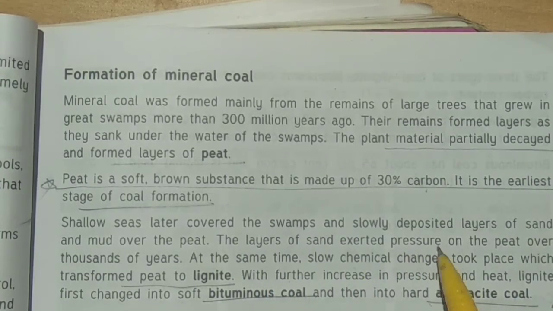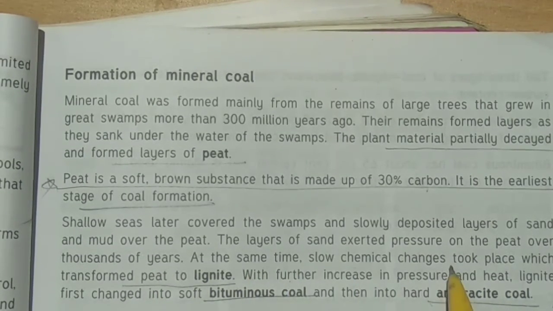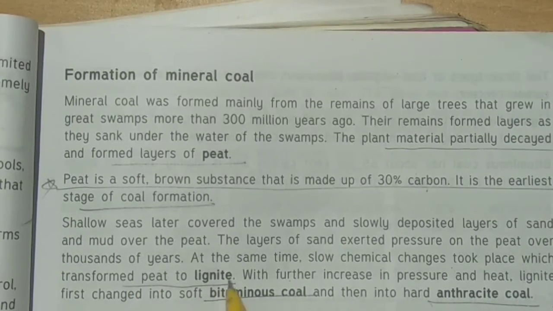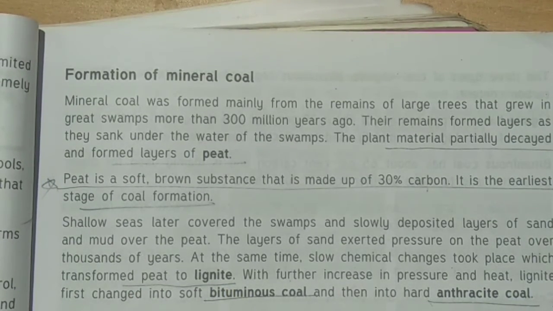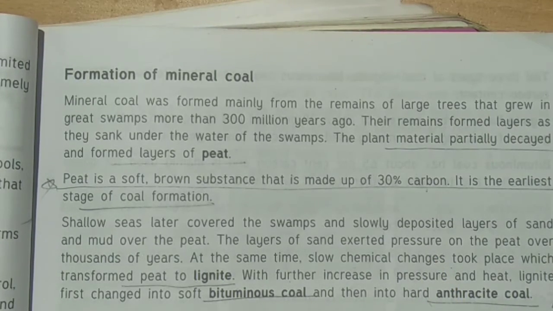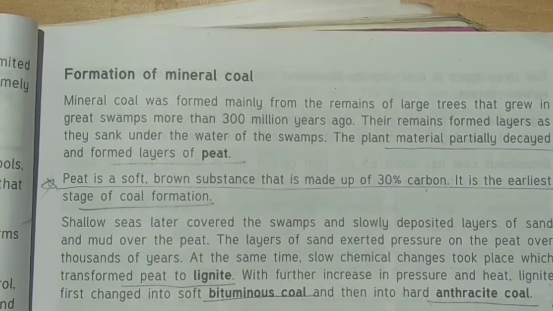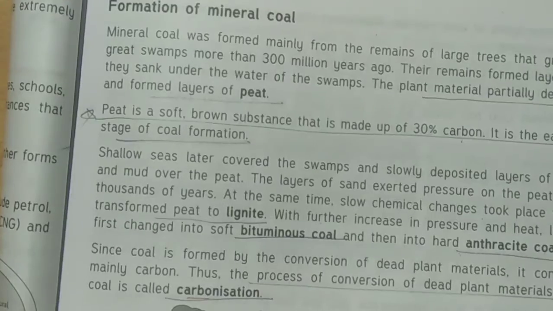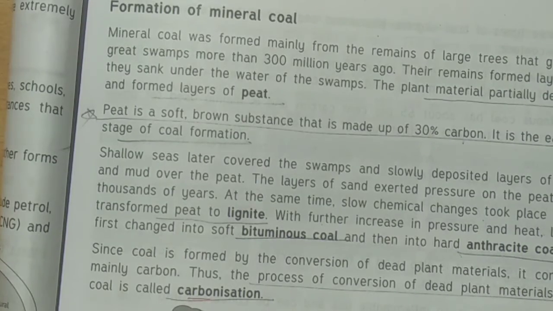The sand will exert pressure on the peat over thousands of years. At the same time, slow chemical changes took place which transformed peat to lignite. Okay, when sand and mud put pressure for thousands of years, and a little bit of chemical reaction also takes place, the peat will convert into lignite. With further increase in pressure and heat, lignite first changes into soft bituminous coal, and then into hard anthracite coal.